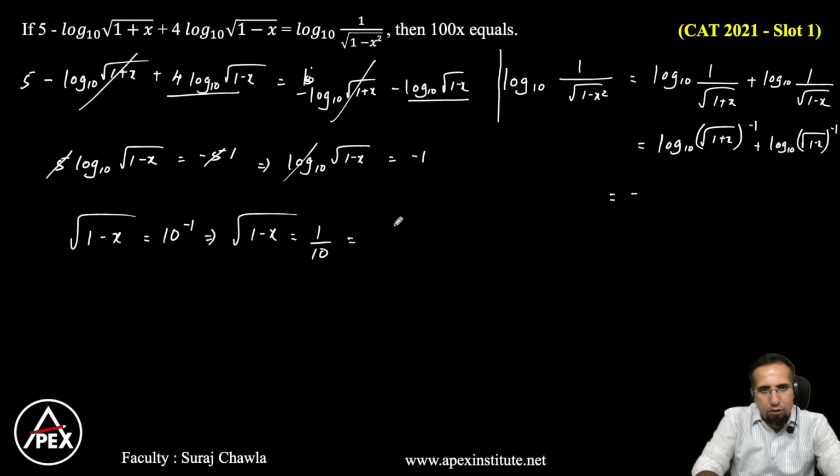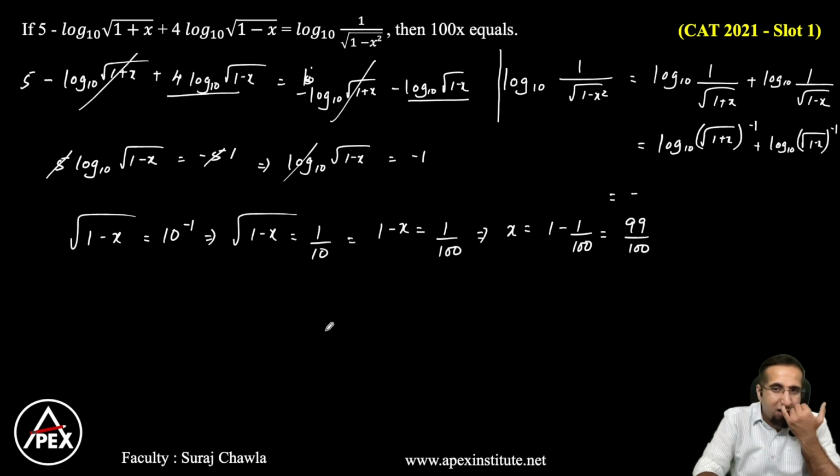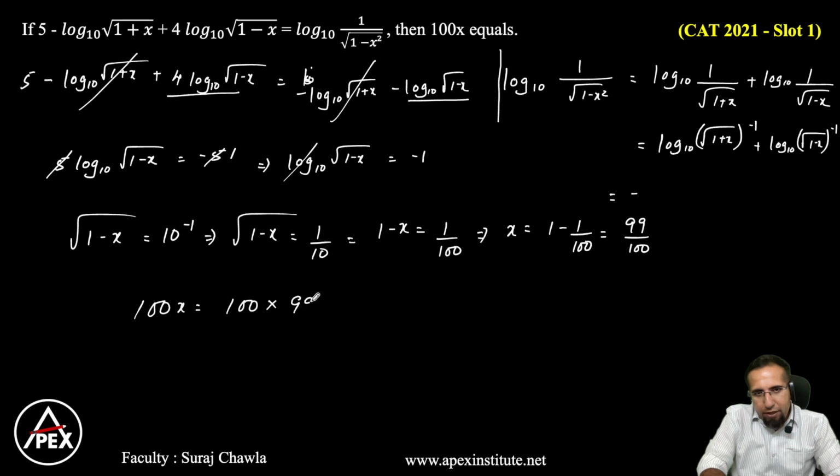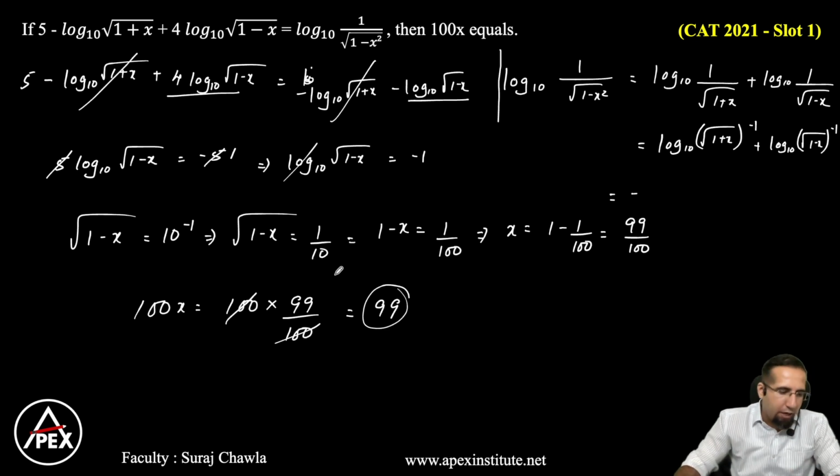Let's square it up, which will give us 1 minus x is equal to 1 by 100, or eventually we have x is equal to 1 minus 1 by 100. Now what is 1 minus 1 by 100? 1 minus 1 by 100 gives me 99 by 100. Now we get the value of x here, and the question is asking us find the value of 100x. So therefore the value of 100x here becomes 100 into 99 by 100. 100 gets cancelled, and finally the value that we get here is going to be 99, and that is going to be our required answer.